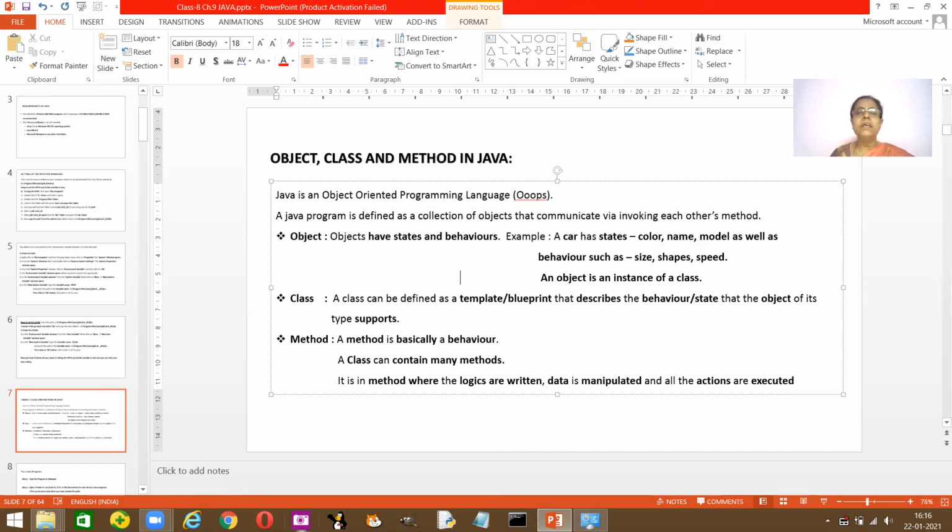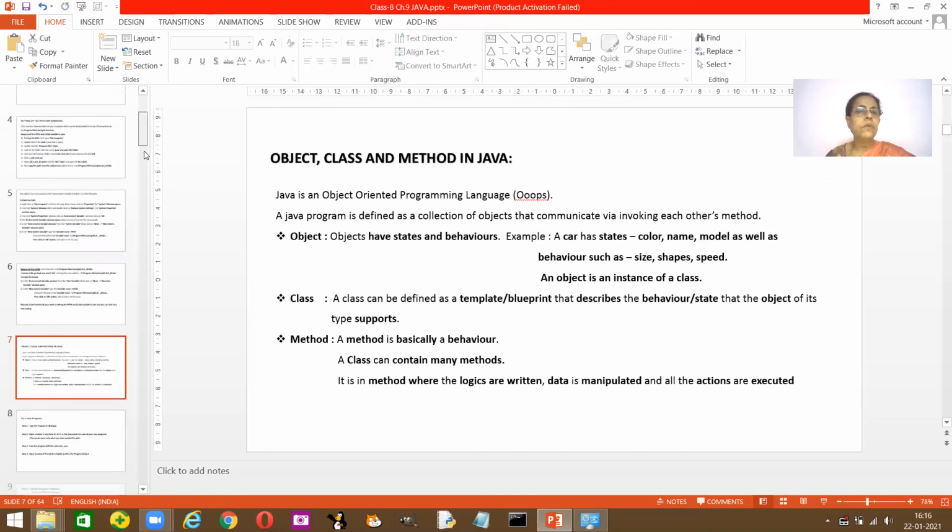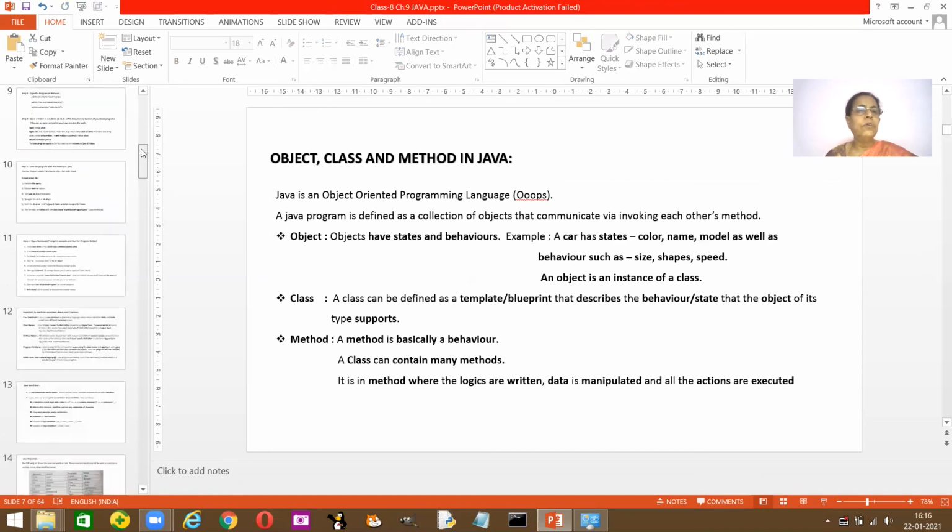It is in a method where the logic is written, data is manipulated, and all the actions are executed. Clear? The logical statements are written. The data is manipulated according to whatever outputs you require, and also the action is done and executed. Hope you understood.